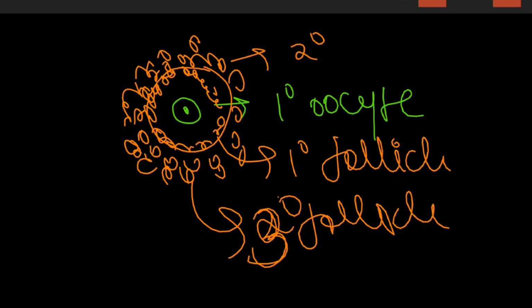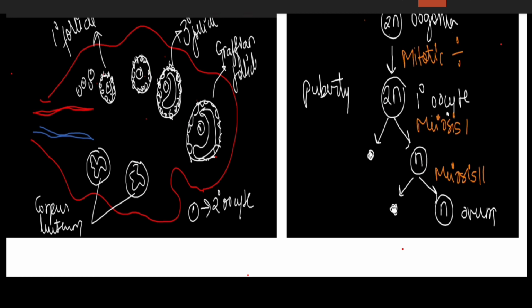Okay, so once this is clear we can discuss. This is a primary follicle. This is the primary oocyte, which you can see, which will get surrounded by a layer of granulosa cell, which is called a primary follicle.